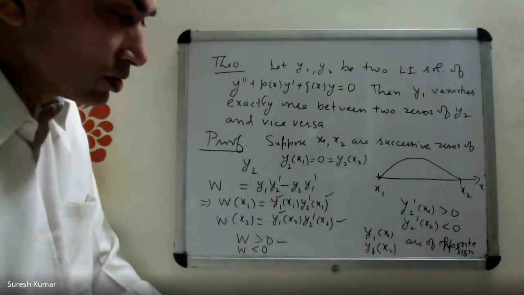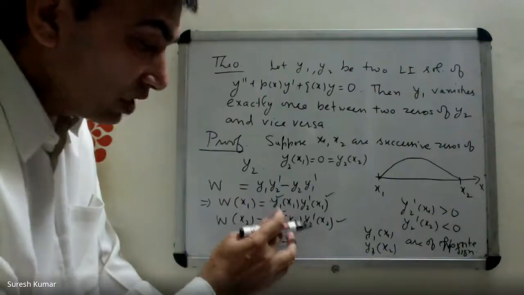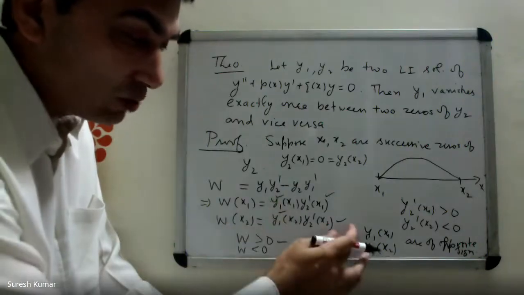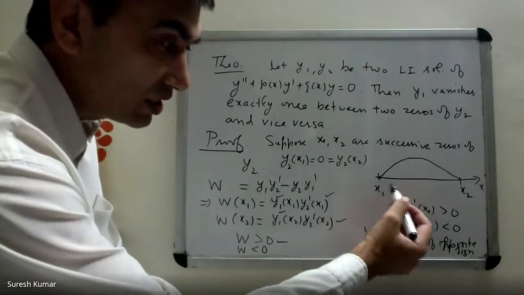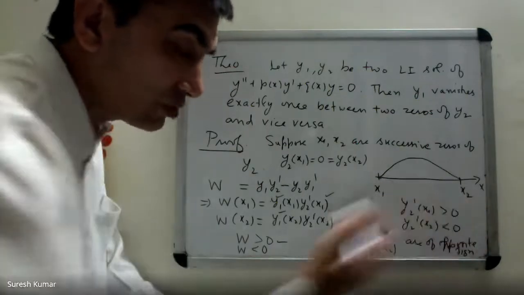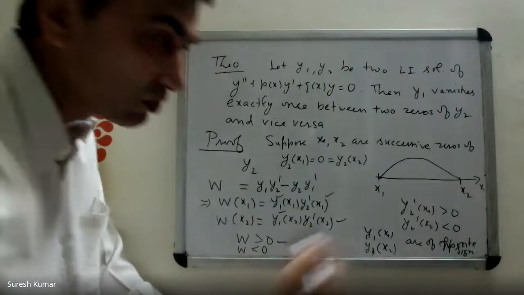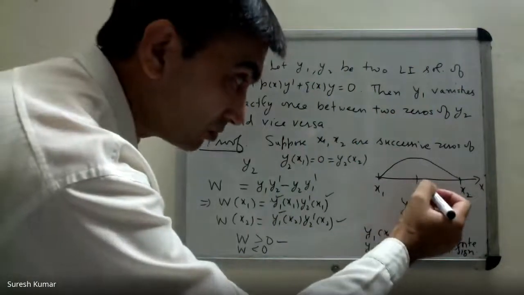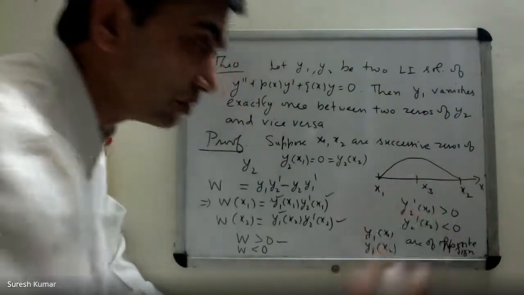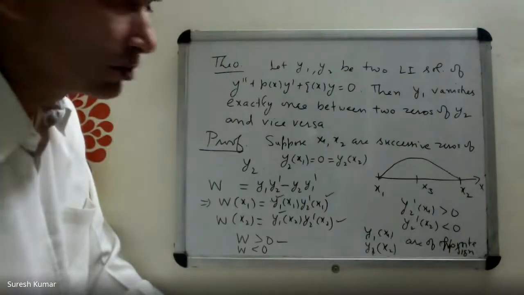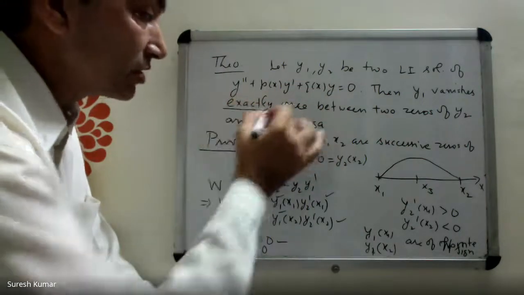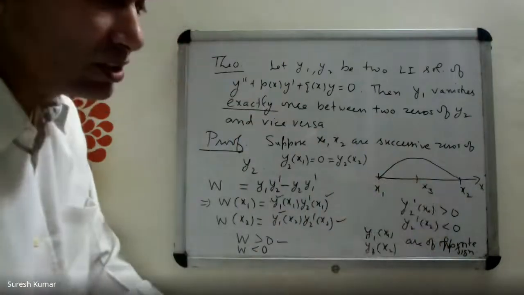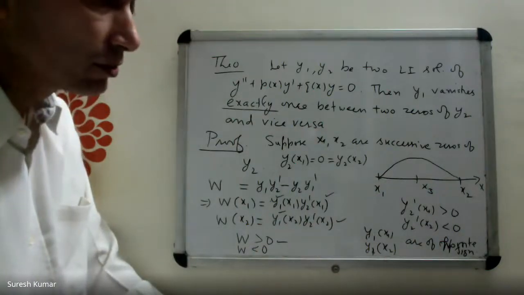Okay. So what does it mean? y1 x1 and y1 x2 are of opposite sign. If these are of opposite sign, it means y1 is changing its sign between x1 and x2. What does it mean? y1 must have a 0 between x1 and x2. Now next point. Exactly once it vanishes, but it cannot vanish more than once.